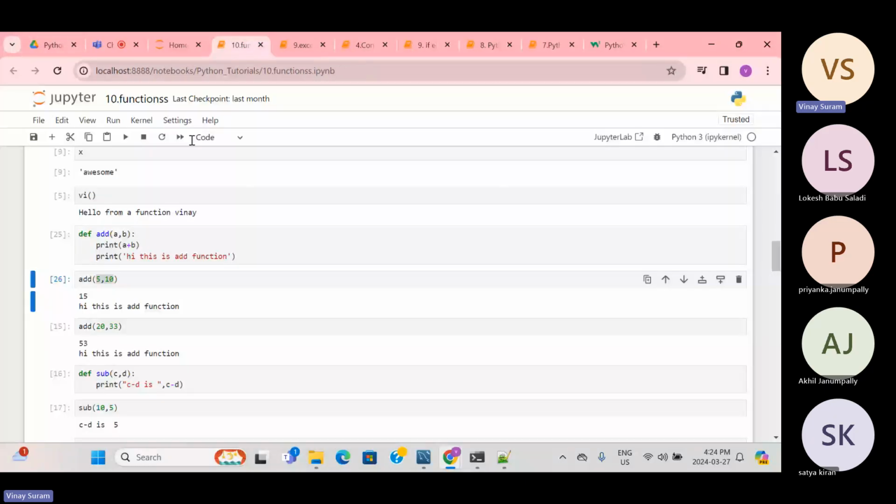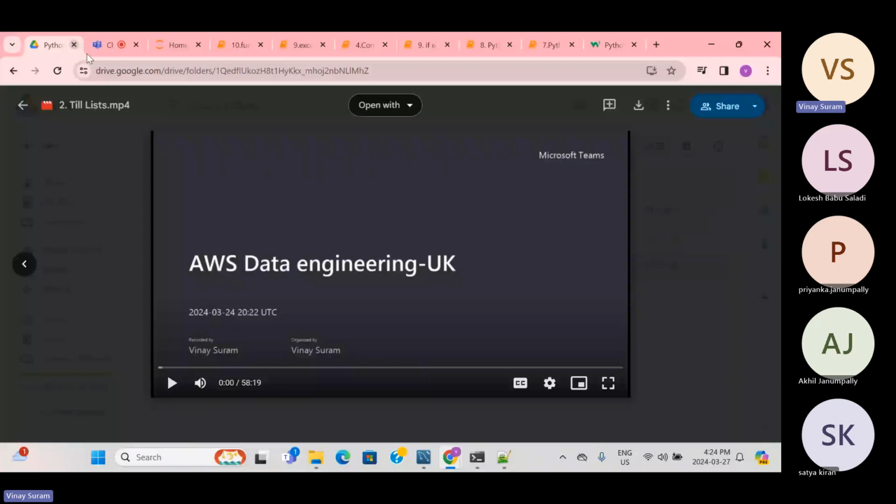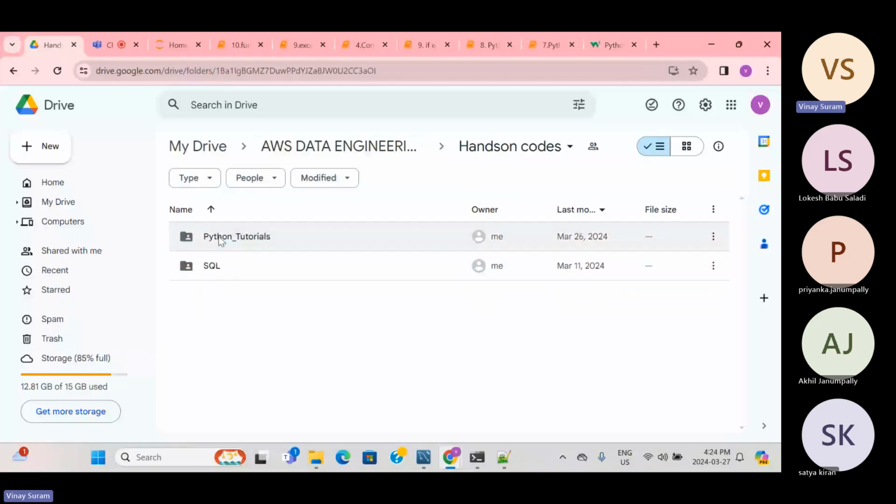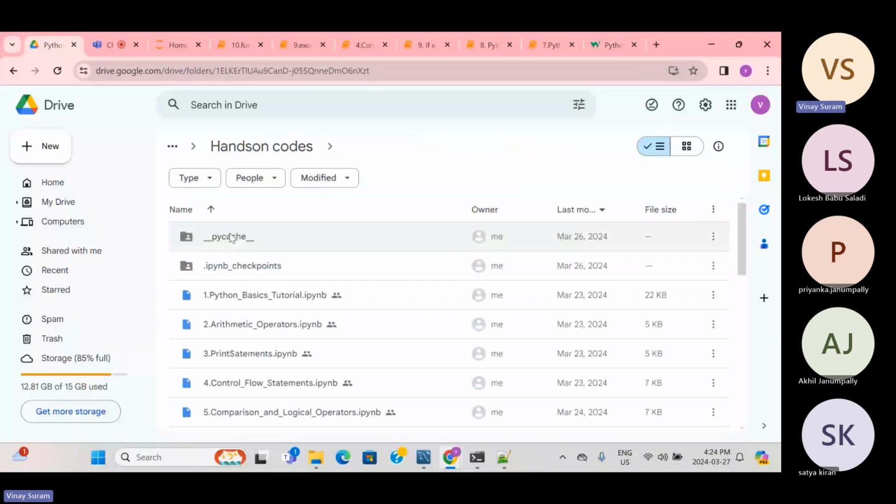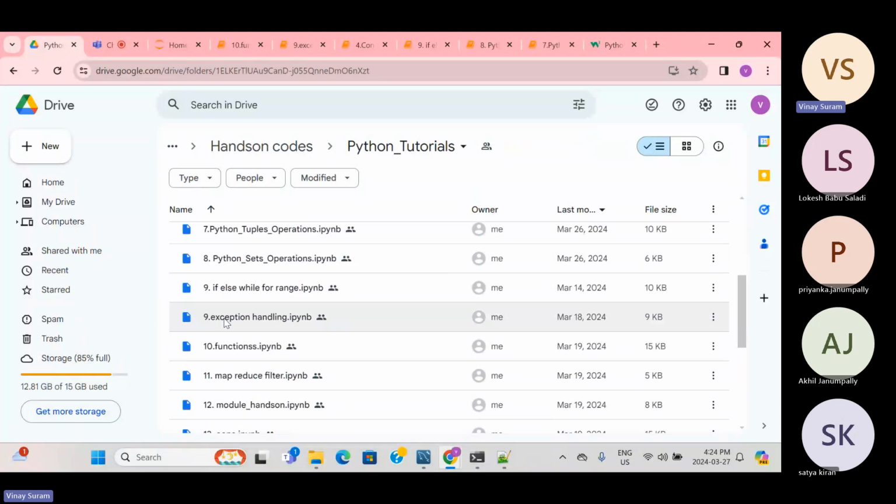And if you go to this hands-on exercise folder, we have hands-on codes, and in that you have Python tutorials. You can check all these notebooks.